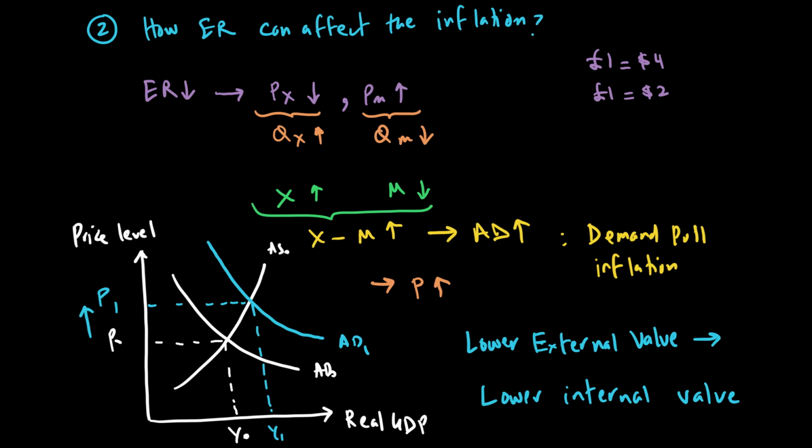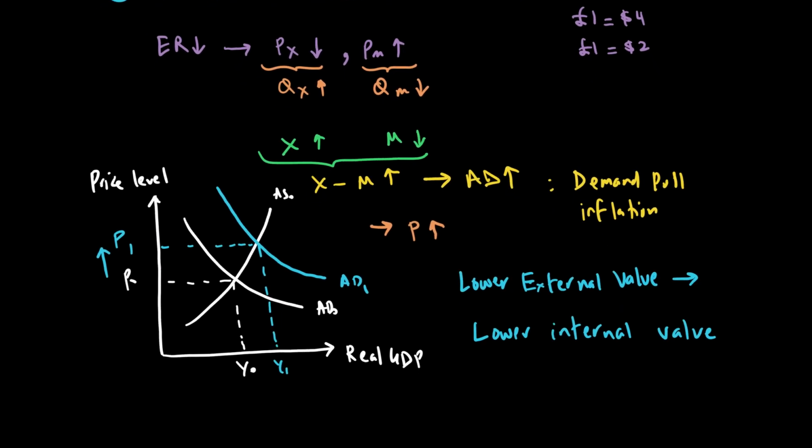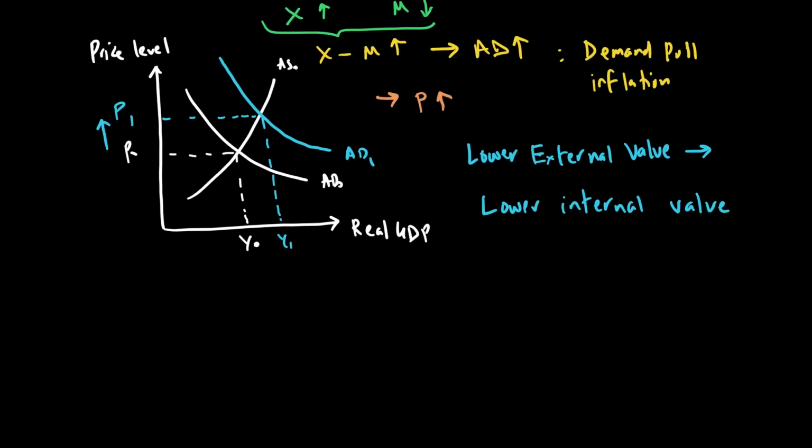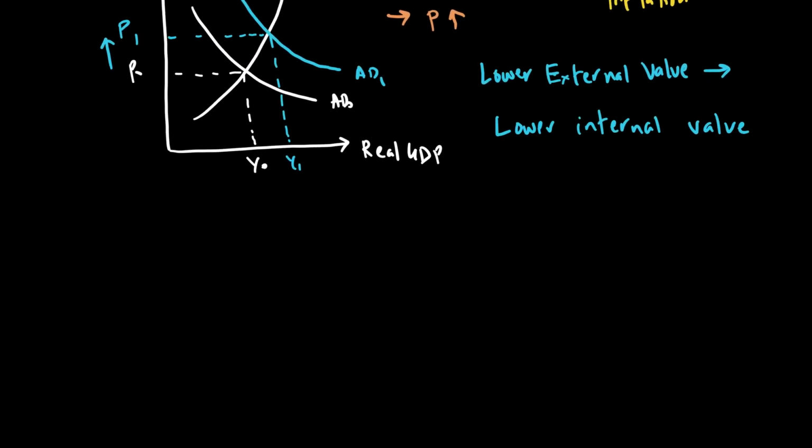Now, similar is the case for what we call cost push inflation. So, a weak exchange rate can also cause cost push inflation to happen. So, let's talk about that. When the exchange rate is going down, we say that imports are becoming expensive. If imports are becoming expensive and we are importing key inputs, let me write this.